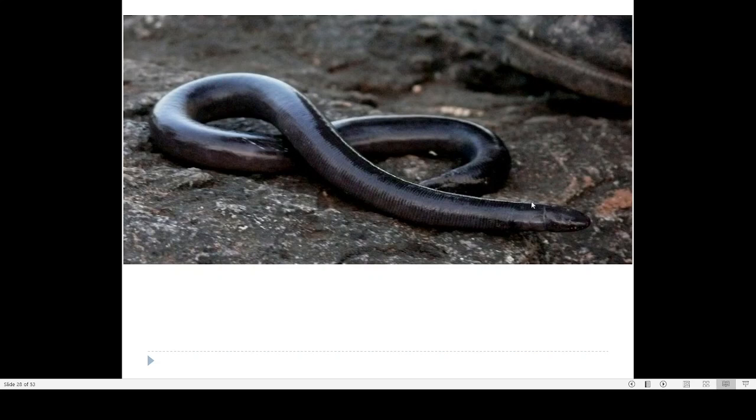This is a caecilian. Caecilian means a type of amphibian, because they do not have any legs. They are known as legless amphibians, so they look like a snake. Their size may be up to 30 centimeters or more. Those who don't know will confuse it with a snake, but it's actually an amphibian.